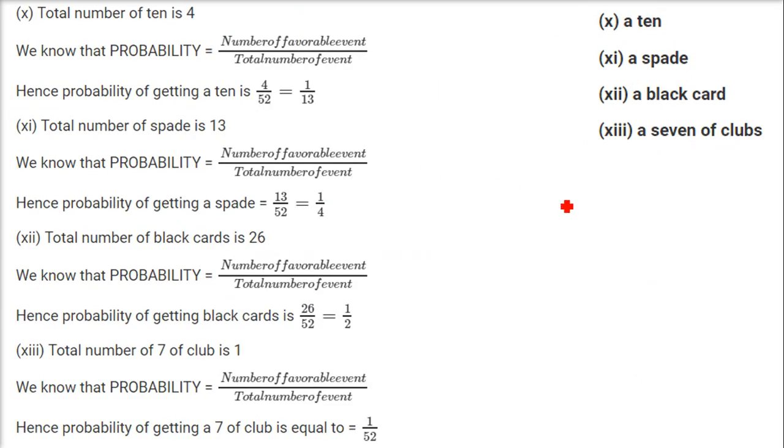We'll revisit this again because it is coming again. See, 7 of clubs. The total number of 7 of clubs is 1. So it will be 1 by 52. This one we already saw, I just revisited it again.